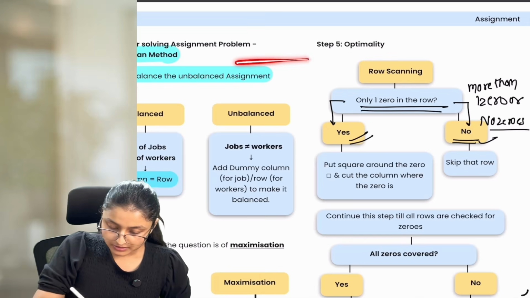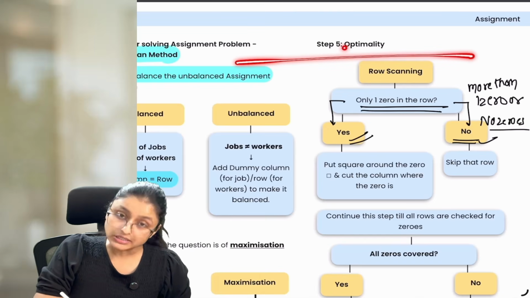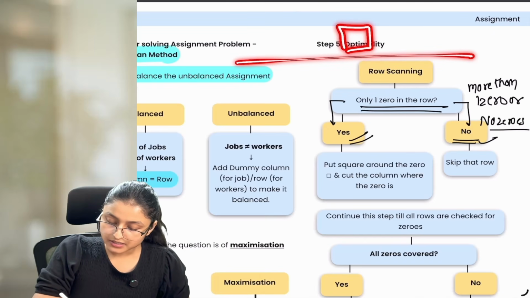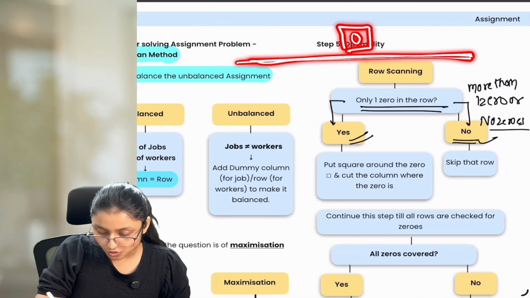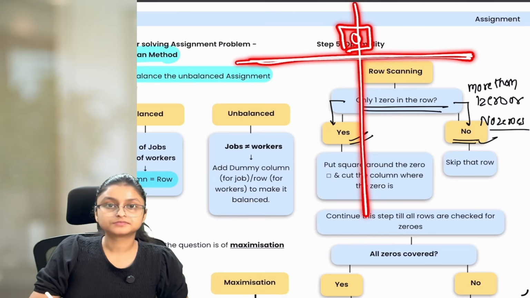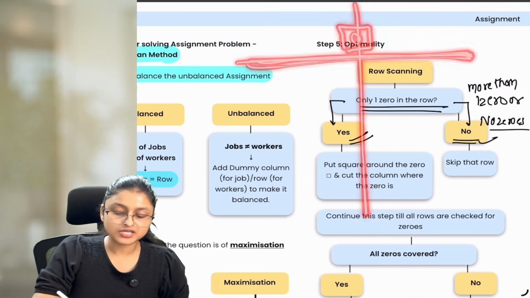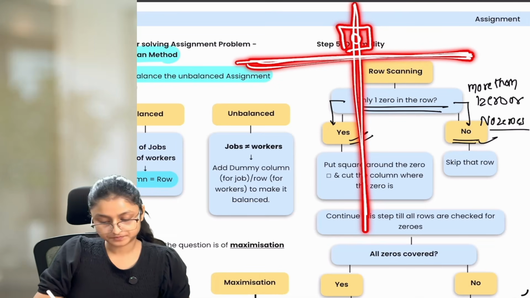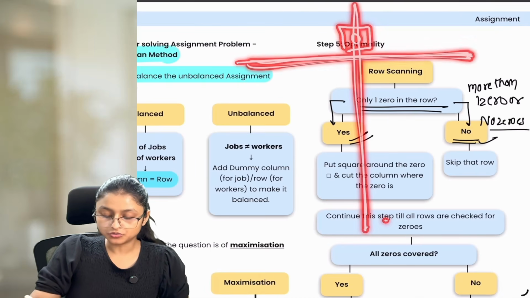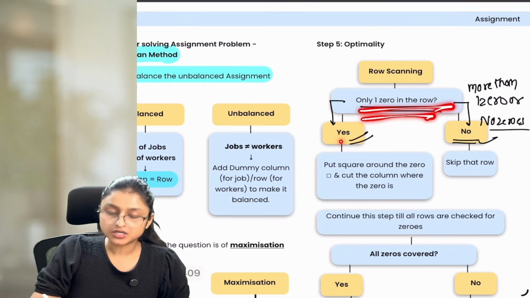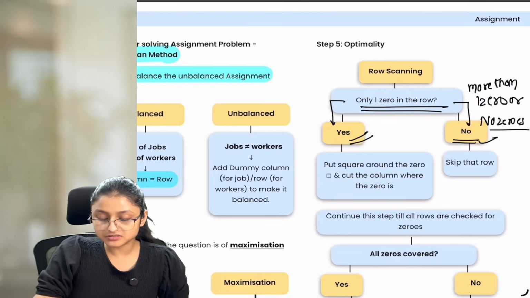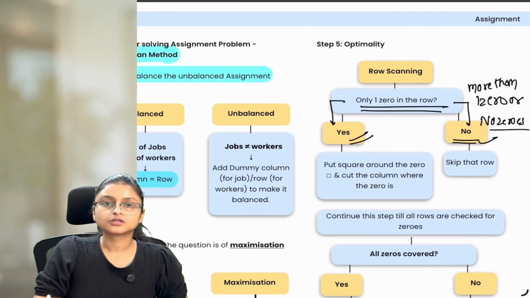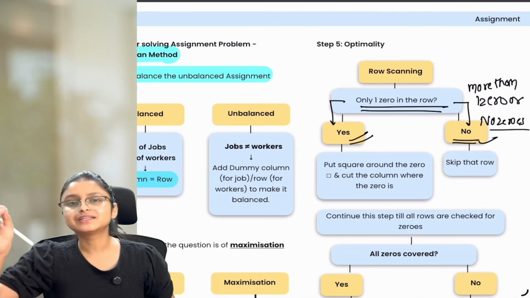Now let's assume there is a particular row where I found 1 zero. If 1 zero is there, then I have to put a square around that particular 0, and as I am scanning rows, I have to cut the column. Okay? Whenever you are doing this row scanning, you have to cut the particular column. This is what you have to do for the rows where you found only 1 zero. But if it is a case of more than 1 zero or you are not finding any 0, then skip that particular row and move to the next row.